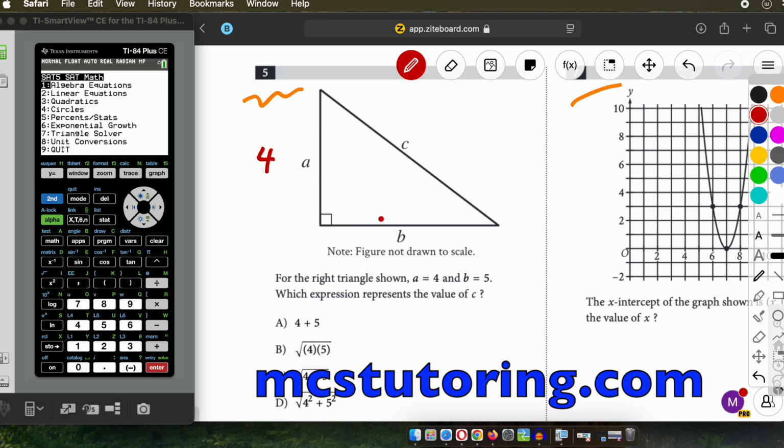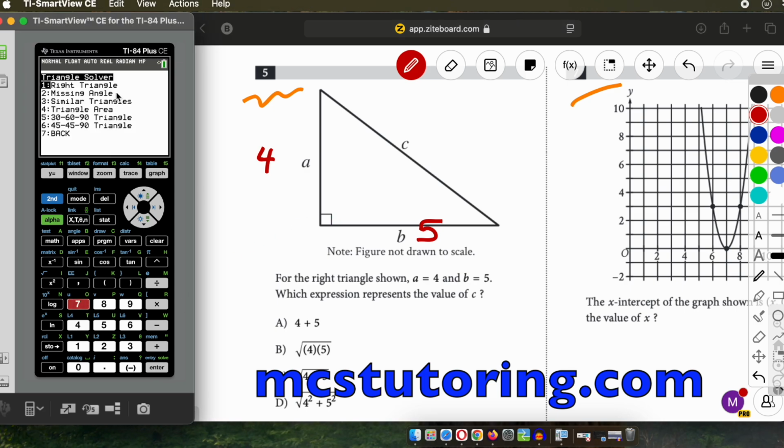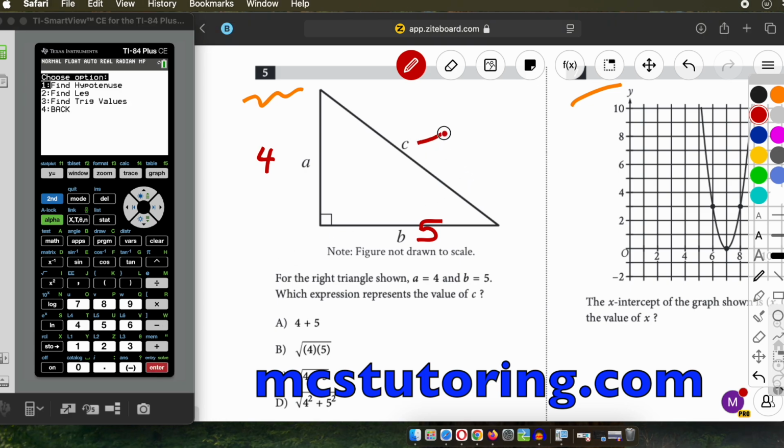Let me talk to you about a few things. This is a right triangle, by the way. So we're going to go to Triangle Solver, right triangle. And then what represents the value of c? The c, just so you know, the long side, is the hypotenuse.